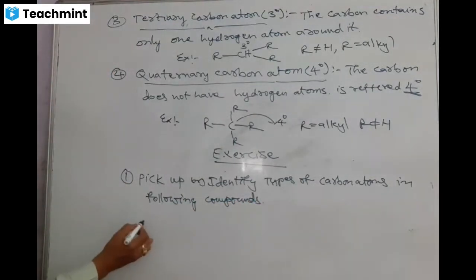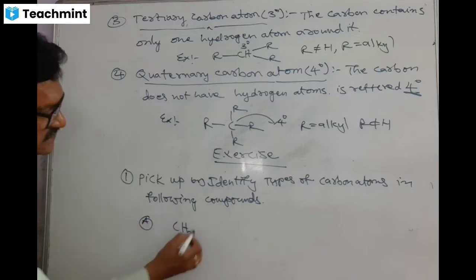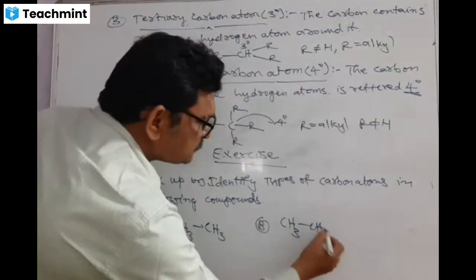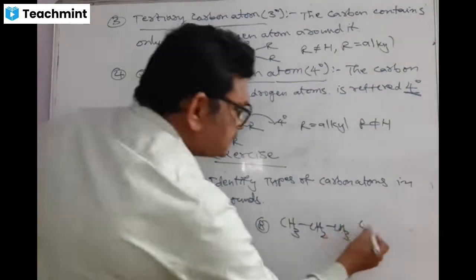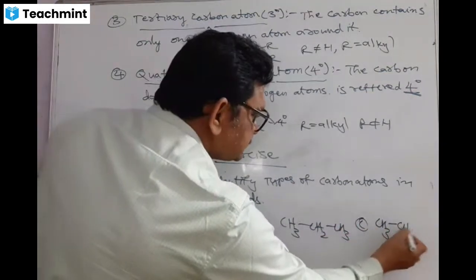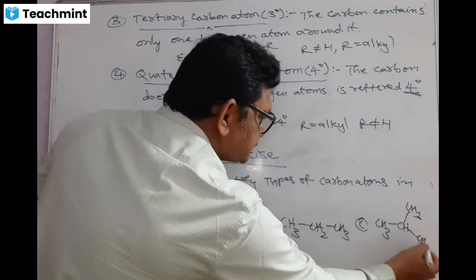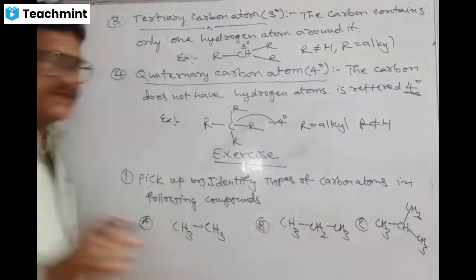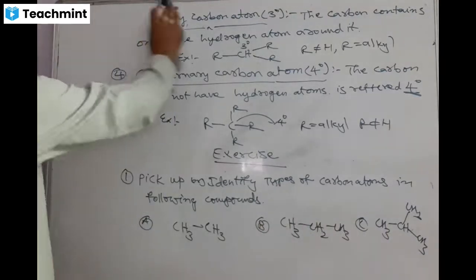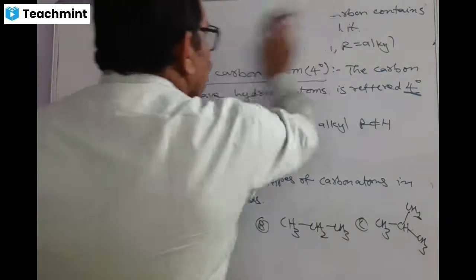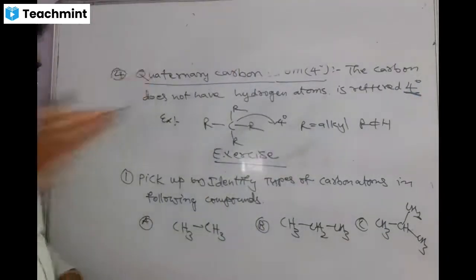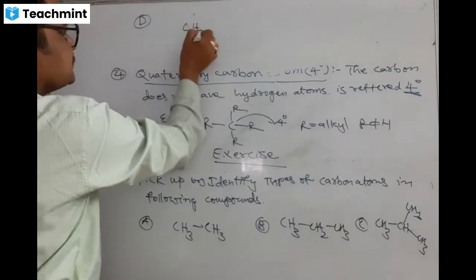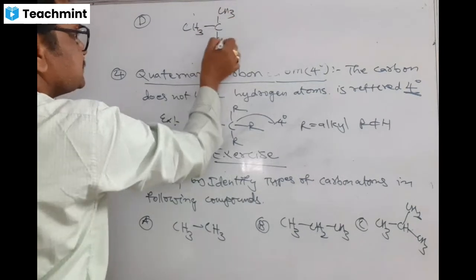Okay. See, I give you CH3CH... CH3 CH2 CH, C CH3 CH CH3 CH3. Here I give you 3 examples. And the D molecule will be like this: CH3C CH3 CH3 CH.